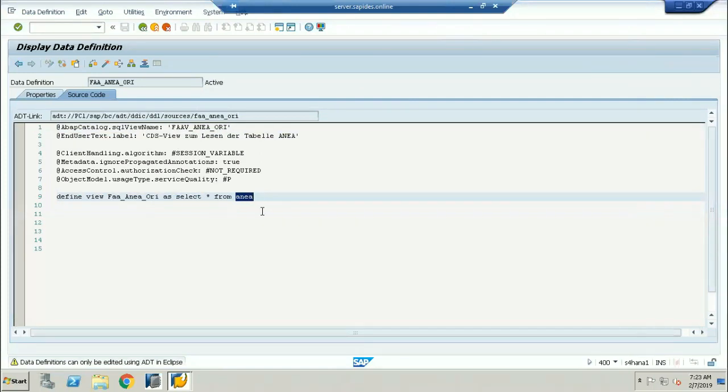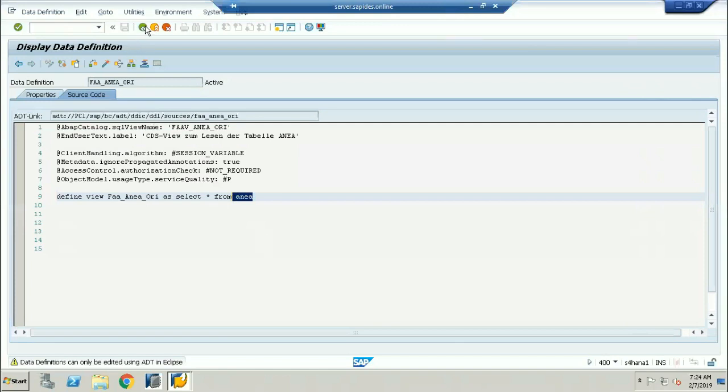This is very, very important to all of you. You have to understand this language. Even though we are not designing the program, as a functional consultant, a little bit of technical knowledge is also very important for us. If I call it the original table, it has to read the data from where? It has to go and read the data from this particular ANEA. Here this is the original table, which I'm going to access with _ORI, so it is going to select the table ANEA.